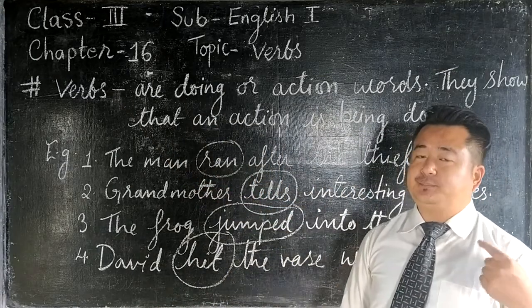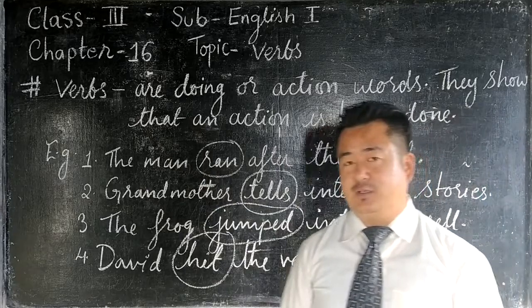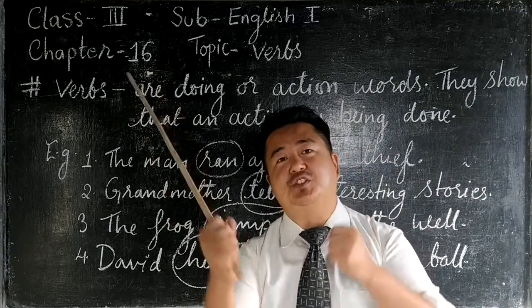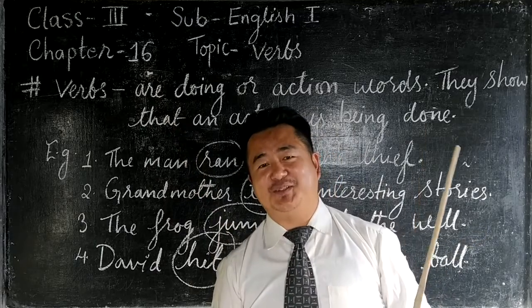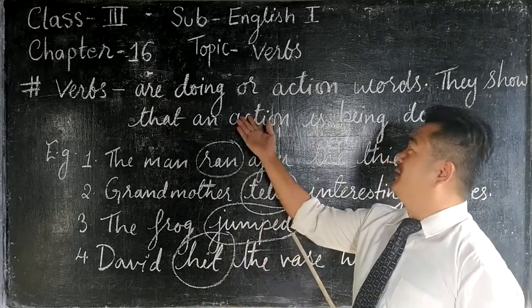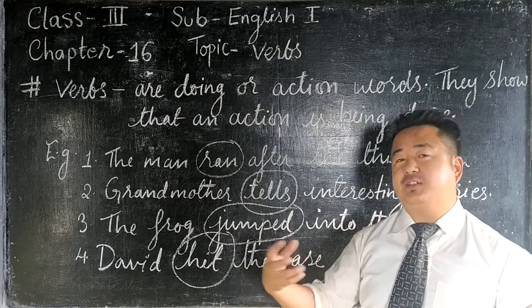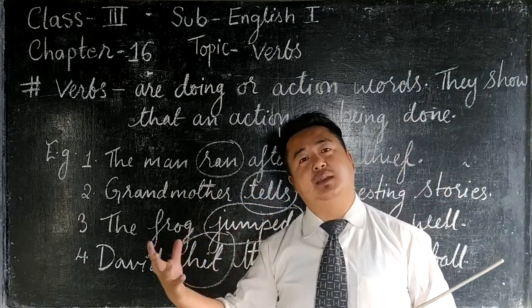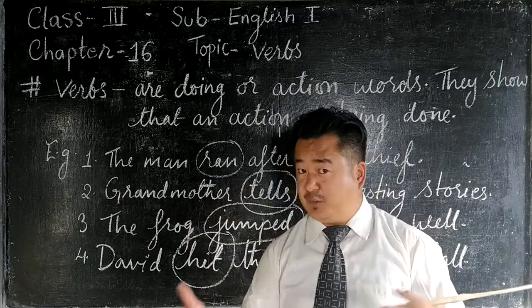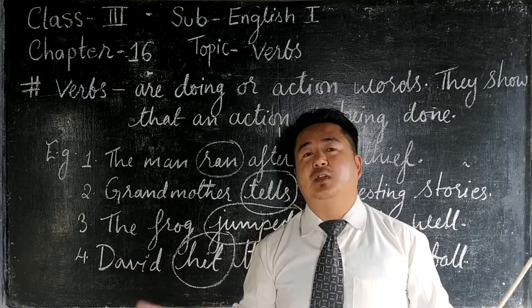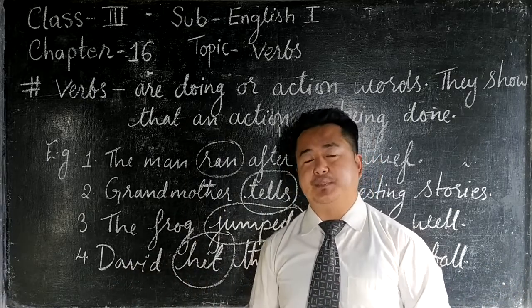The verb is a word that shows action. I'm not talking of fighting. It shows action, or it's a doing word. It shows some action done by someone, which can be you, or me, or anyone.